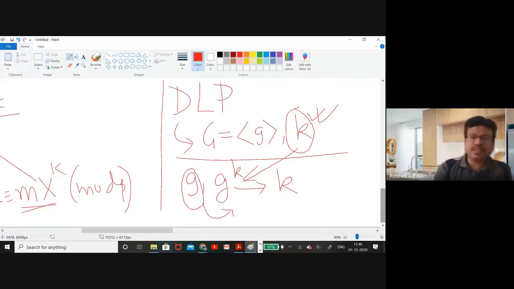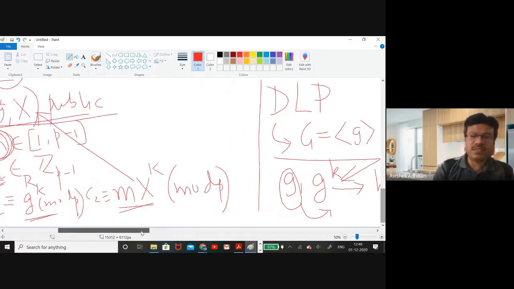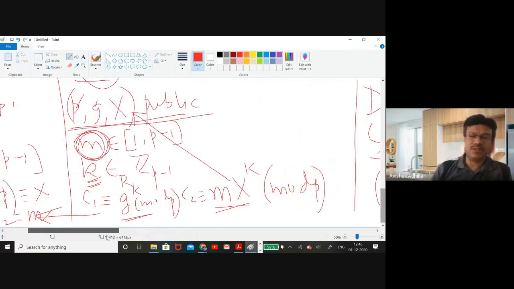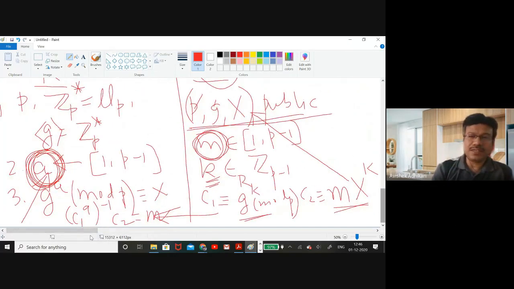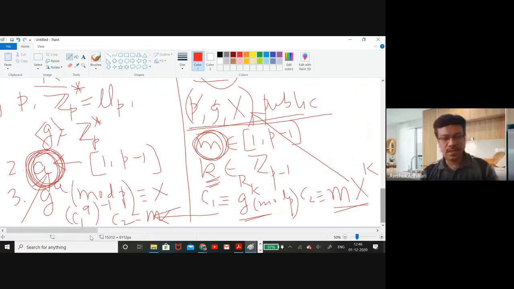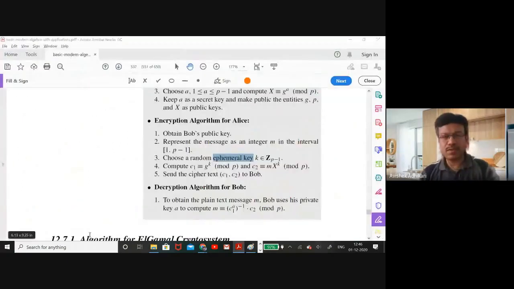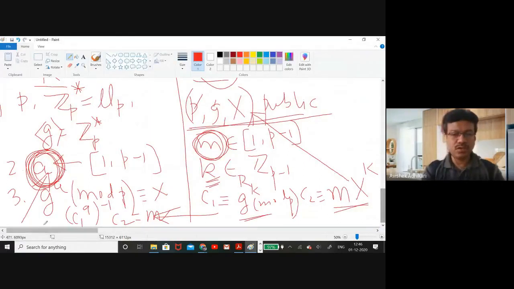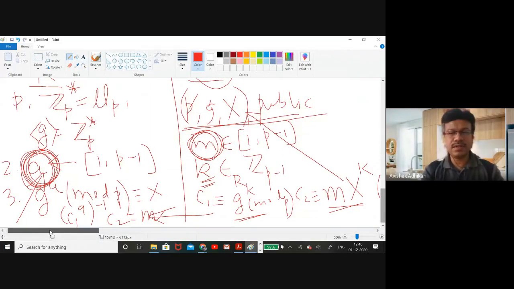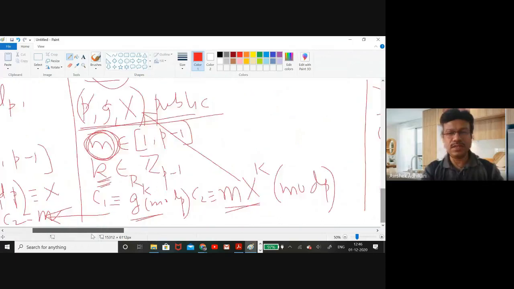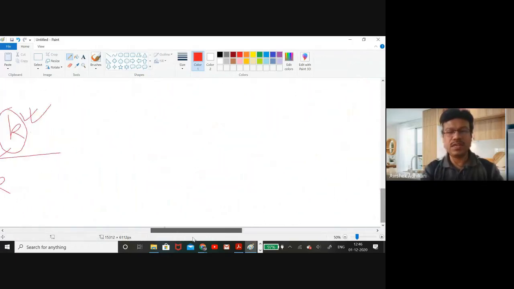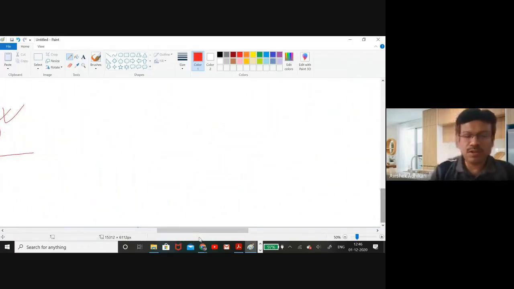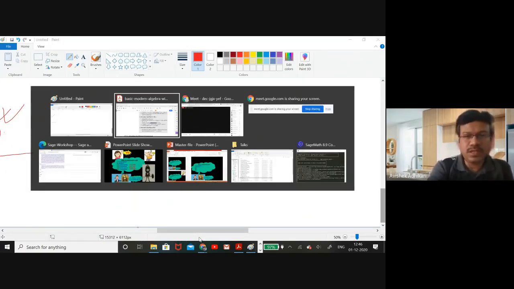Now you can understand that based on this discrete logarithm problem, this ElGamal crypto system is actually secure. First, let me try to explain the mathematics here. What is given to the adversary? He gets the public values.